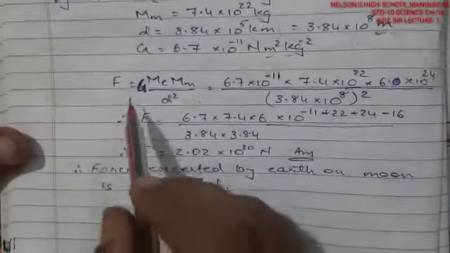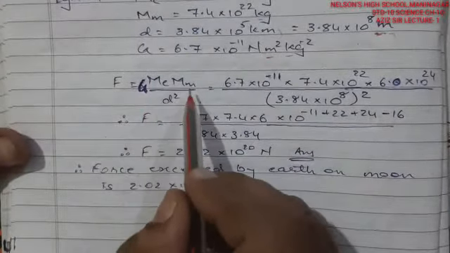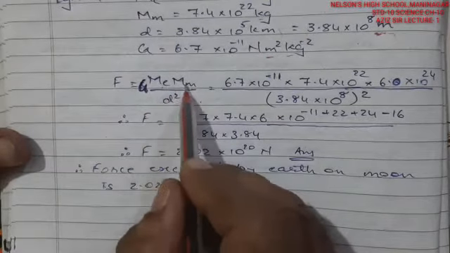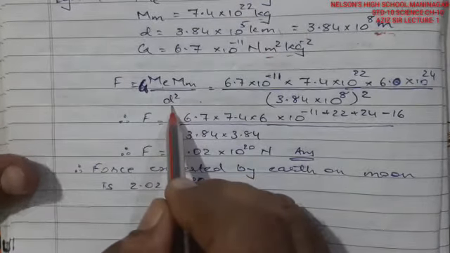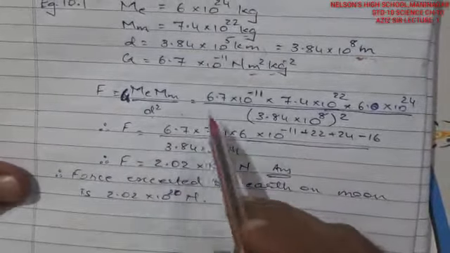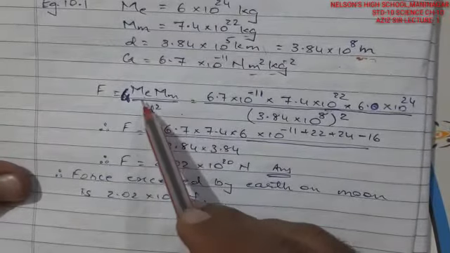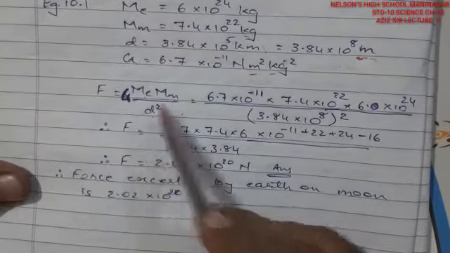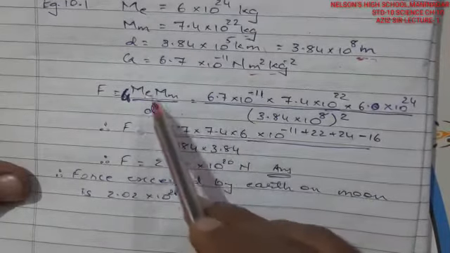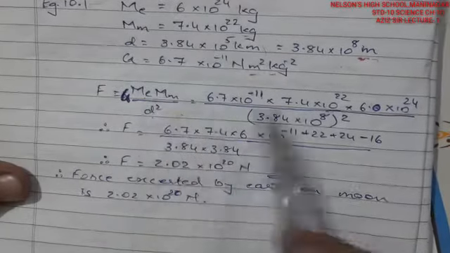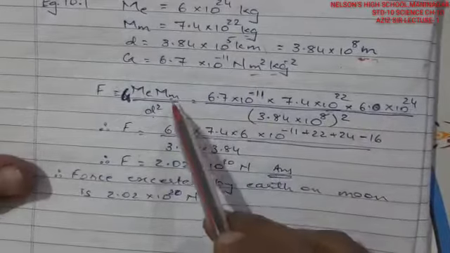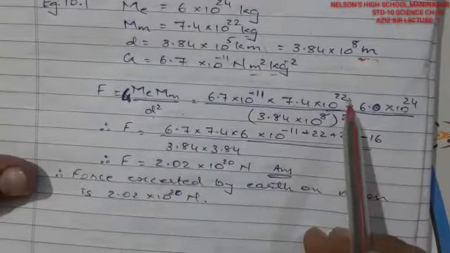Now the formula is F equals capital G M E, that is mass of the earth, times mass of the moon, upon the square of the distance between them. Keeping the values: capital G as 6.7 into 10 raised to minus 11, mass of the earth as 6 into 10 raised to 24, and mass of the moon as 7.4 into 10 raised to 22.